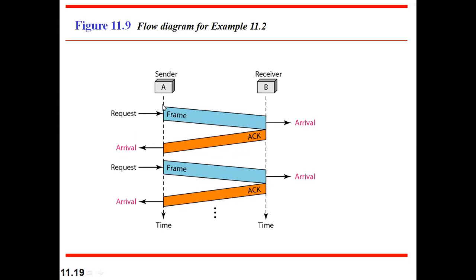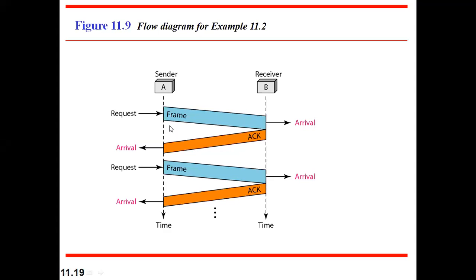In that case, the sender will wait for a particular amount of time, say 10 seconds or 20 seconds; some time frame will be set here. After that time, if the acknowledgement doesn't come, then it will resend this packet, because the sender thinks that my frame might have got corrupted in between, so I have to send the frame again. Then if the acknowledgement comes within the stipulated time, it will send the next frame. If it doesn't get the acknowledgement within the stipulated time, again it will resend the same frame again and again. Until and unless it gets the acknowledgement, it will keep on sending the same frame after a time interval.